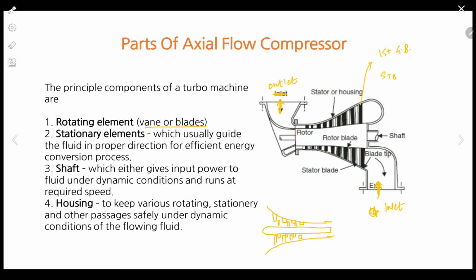Correct. So when intake happens, what will happen? The area goes on decreasing, and as a result we will get a rise in pressure.